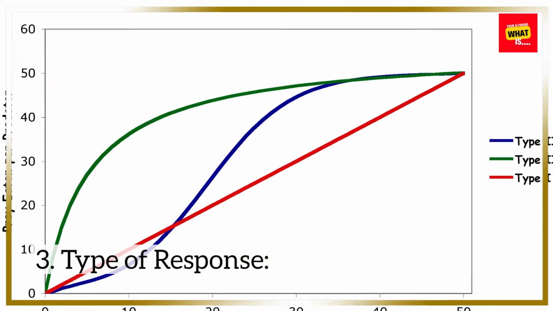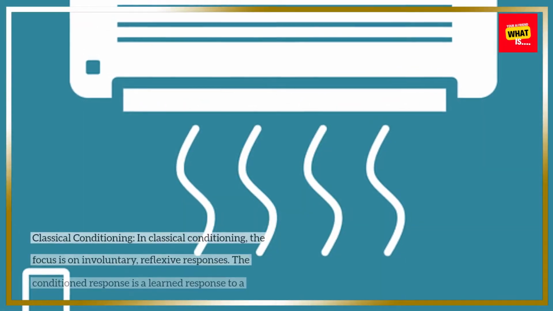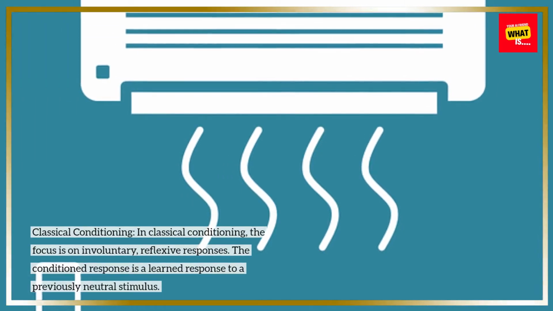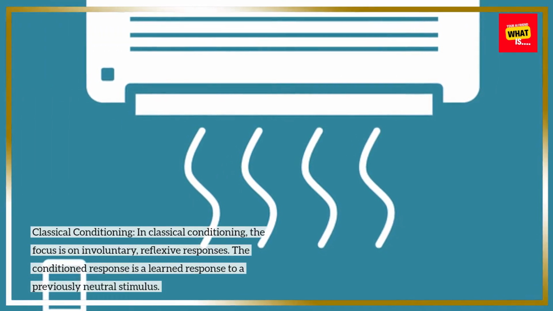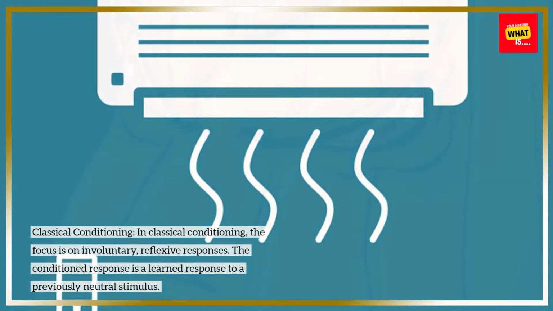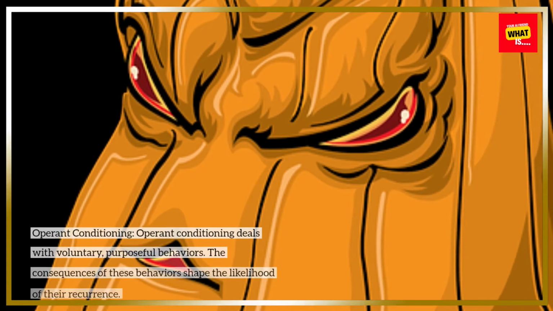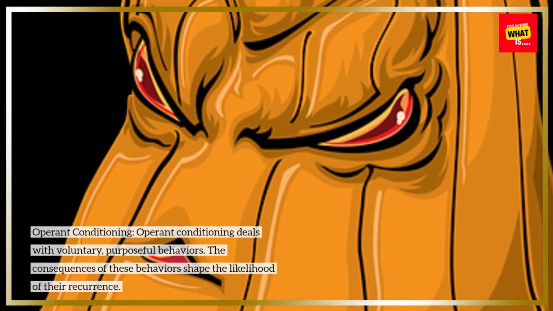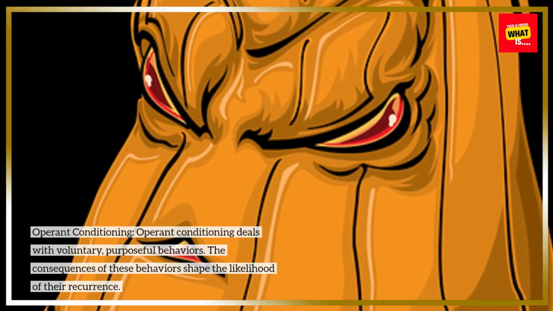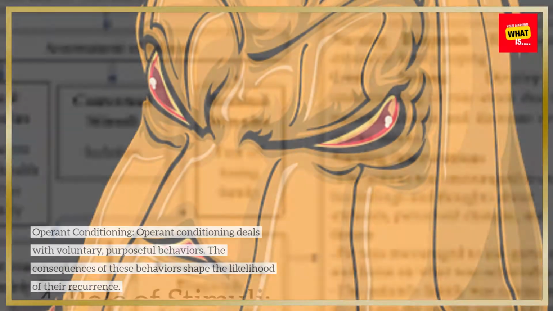3. Type of response. Classical conditioning. In classical conditioning, the focus is on involuntary, reflexive responses. The conditioned response is a learned response to a previously neutral stimulus. Operant conditioning. Operant conditioning deals with voluntary, purposeful behaviors. The consequences of these behaviors shape the likelihood of their recurrence.